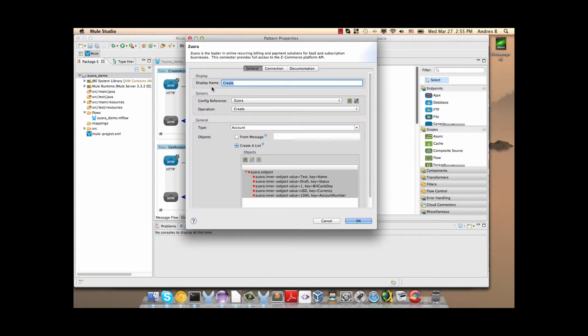Then in the Zuora connector, we use the operation create. The type is account, and we're going to describe this account using a create list: the name, the status, the bill cycle day, the currency, and the account number.